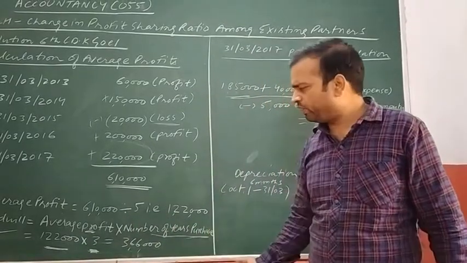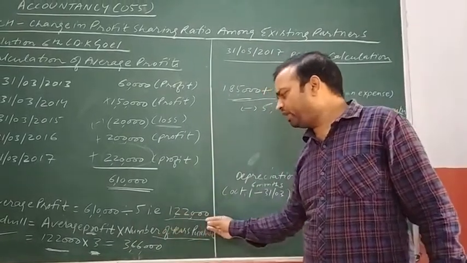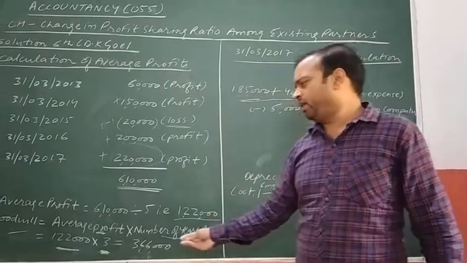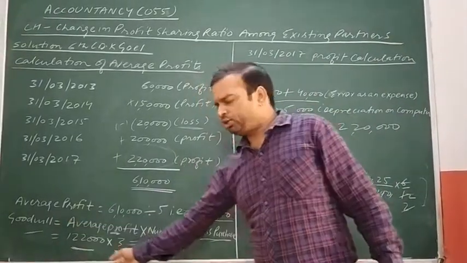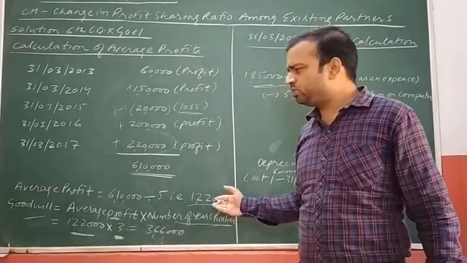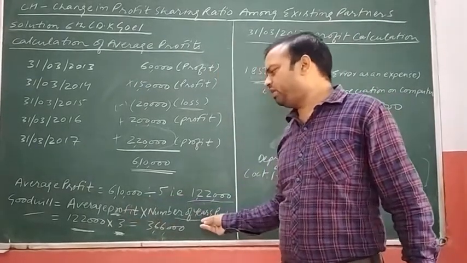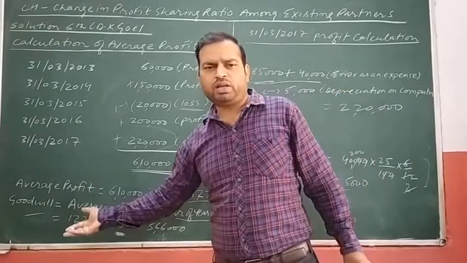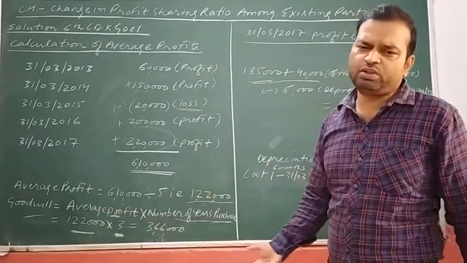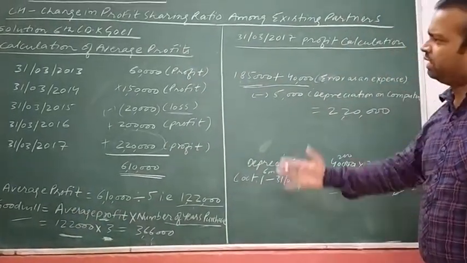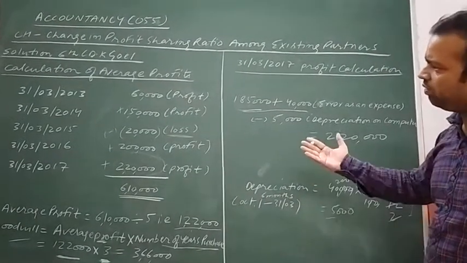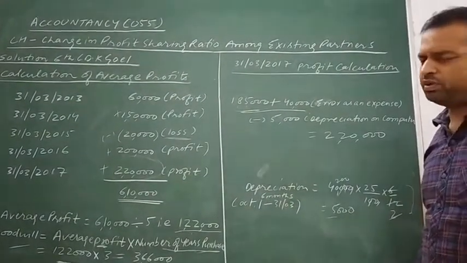This is the way of calculating average profit. The average profit we are getting is 1,22,000. Already in the beginning I told you that we need to put the figure of average profit and multiply it by 3. We will get the goodwill as the answer of the question. This is the answer of the question. So that's all was the explanation of the question.